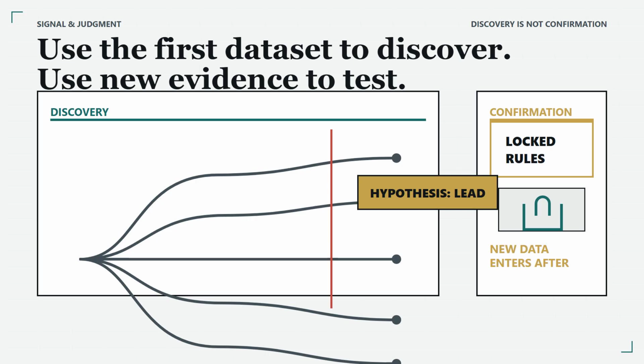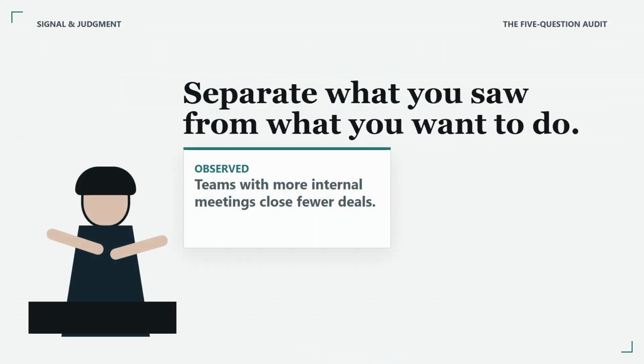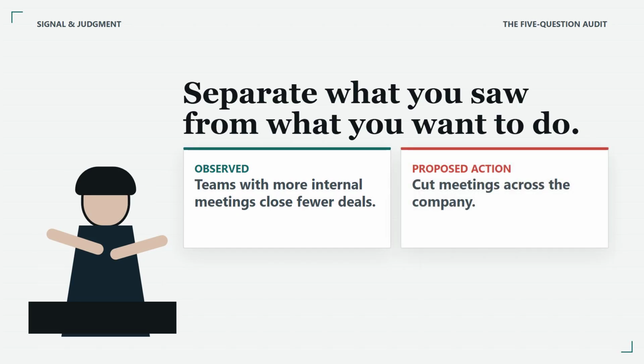Now return to the sales dashboard. The observation is simple. Teams with more internal meetings close fewer deals. The proposed action is also simple. Cut meetings to increase revenue. The story may be right. Here is what it must survive.